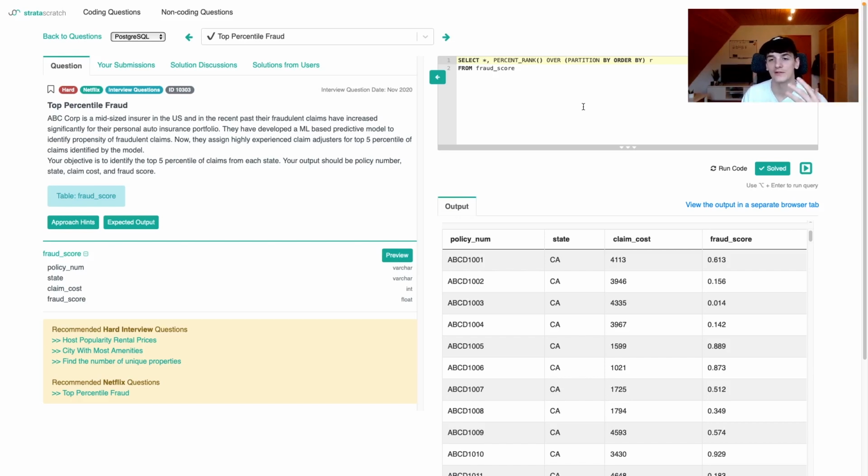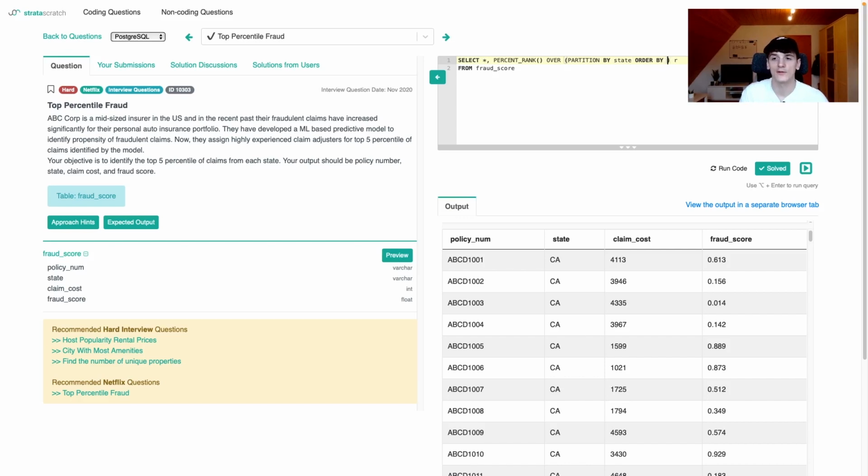If it's 5 out of 100, it's top 5%. It basically calculates how high that rank is for your entire list. And for us, it's based on a state, so we're going to partition by state to calculate this percent rank for each state, because that's what we're tasked with, get the top 5% for each state.